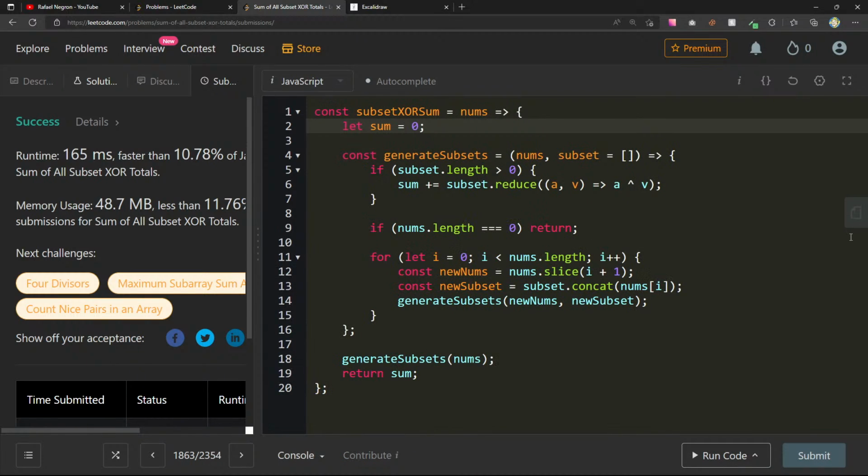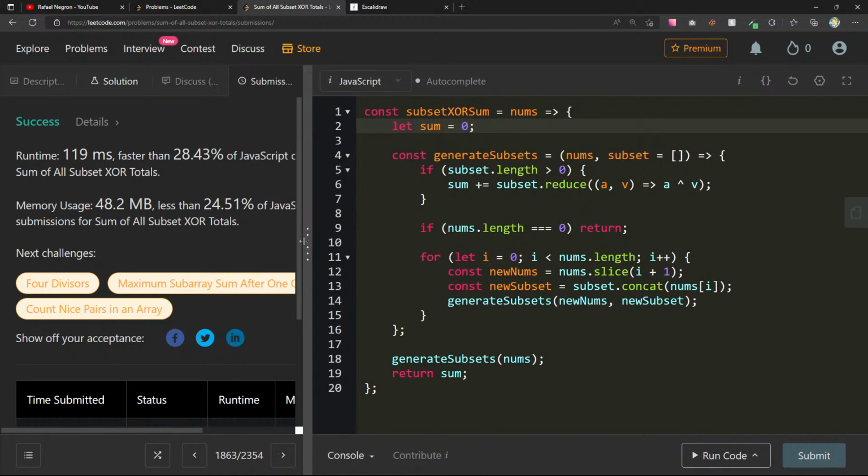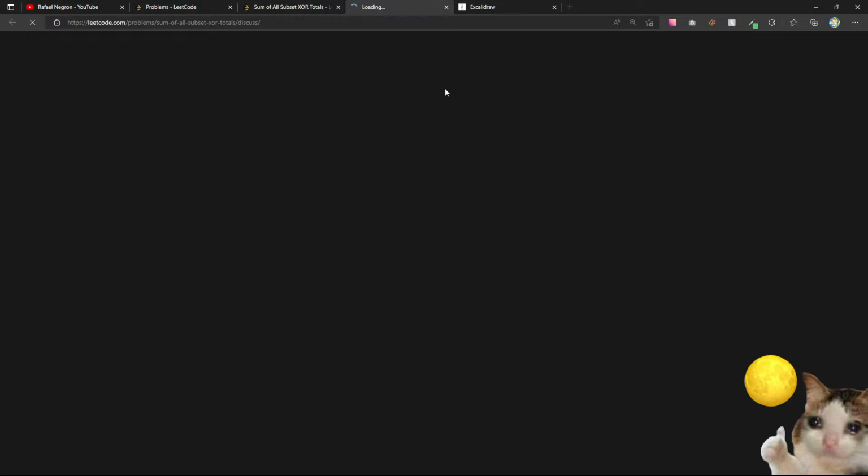And I think finally, even if this is recursive, let's see. Yeah, I'm happy with my answer, because I feel like at least I still know how to generate these subsets. So I have that skill still, because I know that's a medium question, but I'm extremely interested to see what people are doing here.